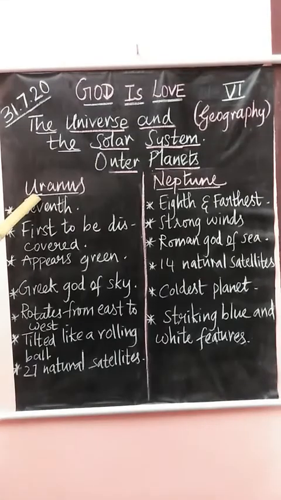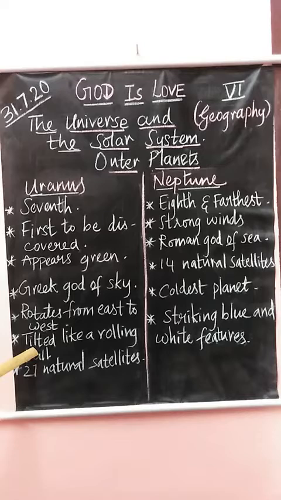The next planet that we saw was Uranus. Uranus is the seventh planet from the Sun. It was the first planet to be discovered with a telescope by the astronomer William Herschel in the year 1781. Uranus appears to be green in color due to the presence of methane. It is named after the Greek god of sky. Uranus rotates from east to west like Venus.